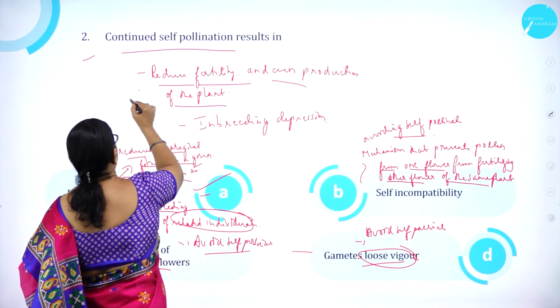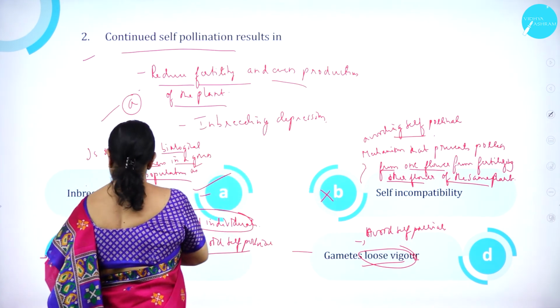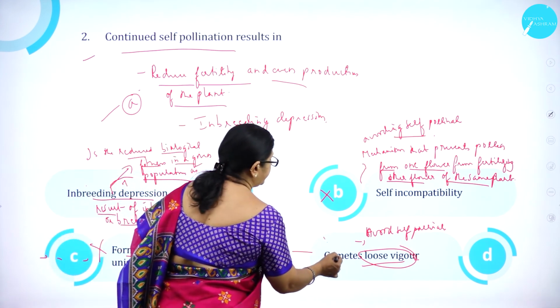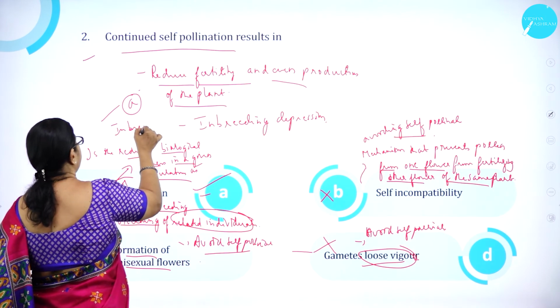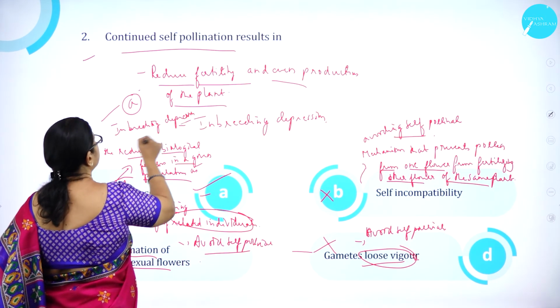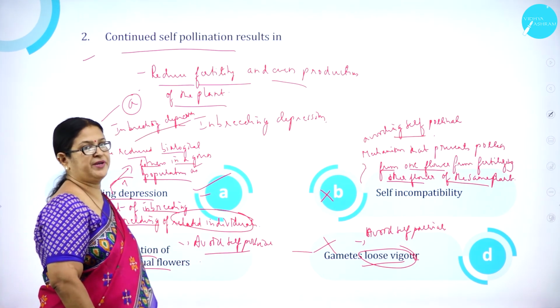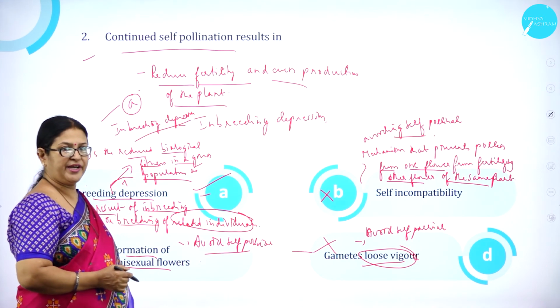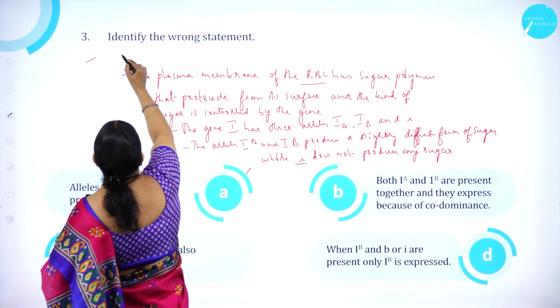So, continued self-pollination results in inbreeding depression. That is, option A is correct. So, option B is wrong. Option C is wrong. Option D is wrong. So, option A is what? Inbreeding depression. Moving on to question number 3.